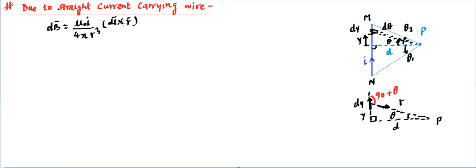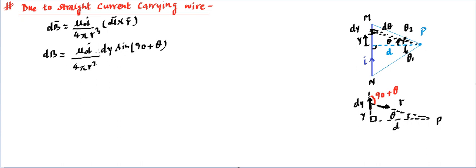Now let's talk about this cross product. It's going to be written as a magnitude. So as a magnitude, dB will become equal to mu naught I divided by 4 pi r square. One r is getting cancelled out, and instead of dl we are going to write dy, and then the sine of the angle between these two, which is 90 plus theta.